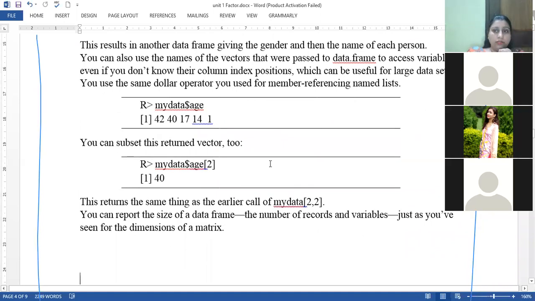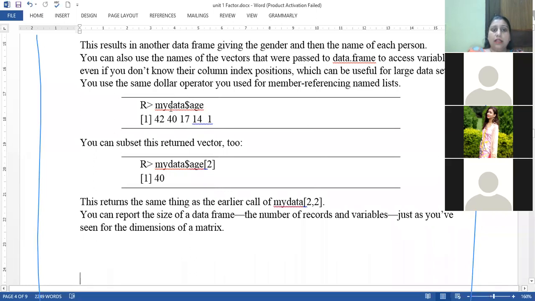Now we can extract either by using the index value or by using member referencing, by using the naming. As the second column is the age, suppose I want to extract the age, we just write mydata$age, where the $ sign represents your member referencing. Here I am extracting the age.